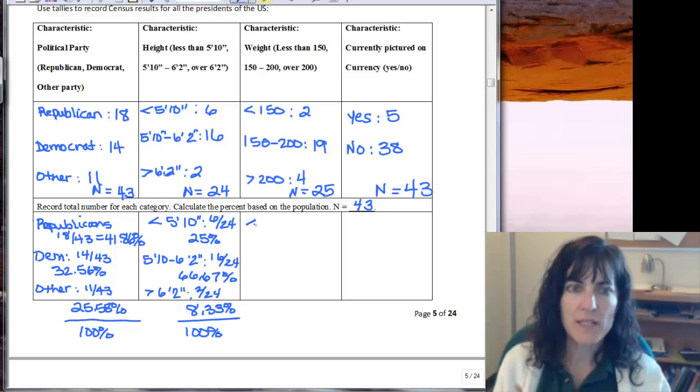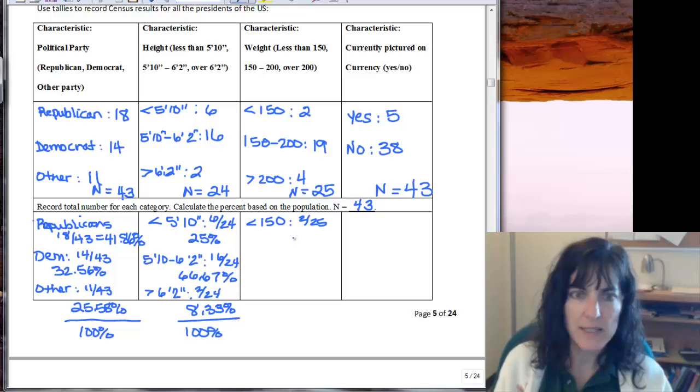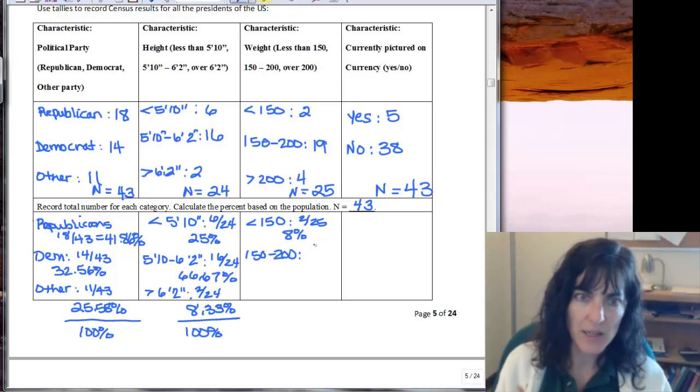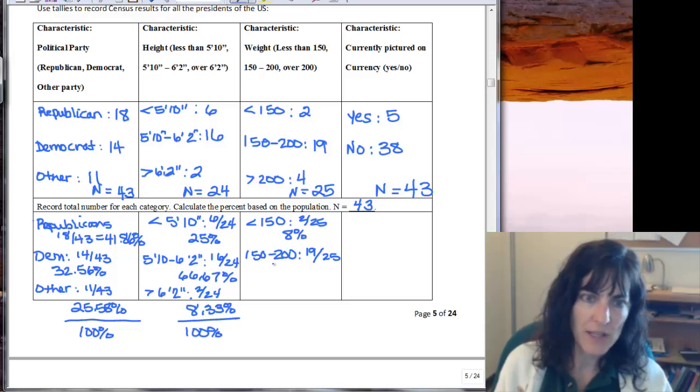Okay, so less than 150, 2 out of 25. It's exactly 8%. 150 to 200, these are the weights. We had 19 out of 25. And that was 76%.